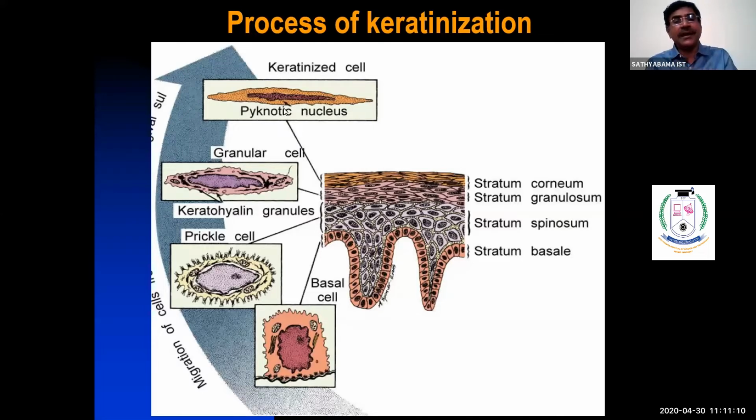And as we go to the surface layer, the cornified layer, again it shows signs of pyknosis, and the cells, when compared to stratum granulosum, are wider and bigger. Stratum basale is a single layer, stratum spinosum multiple layers, stratum granulosum 2 to 3 layers, and in the cornified layer, no nucleus is present at all.